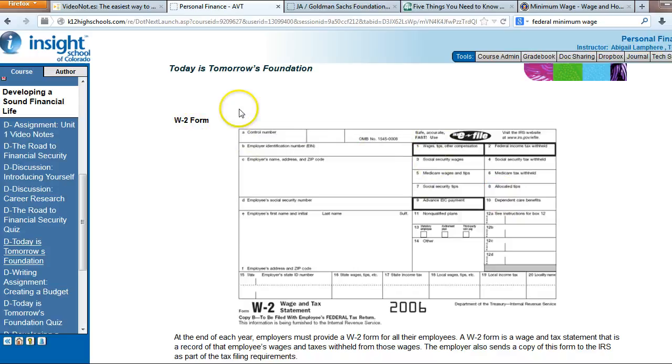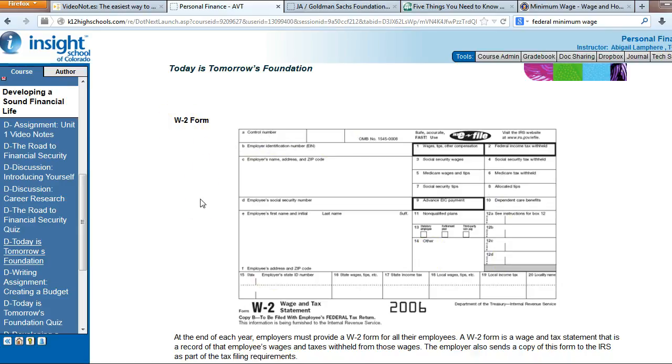If you have a job, you've probably received this from your employer before, and some of you will be getting them within the next month for the year of 2013. So this is a W-2 form, and your employer is going to fill this out and give a copy to you and a copy to the IRS. This is going to state everything that had been withheld from your paycheck during that year. You're going to use this form when you go to file your taxes, to see what you've paid in taxes.